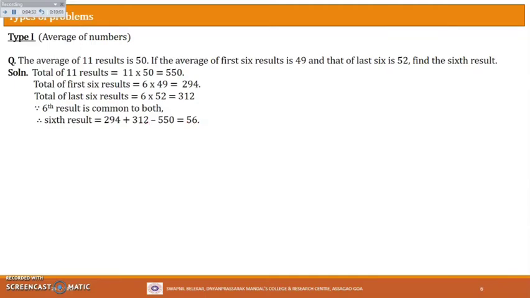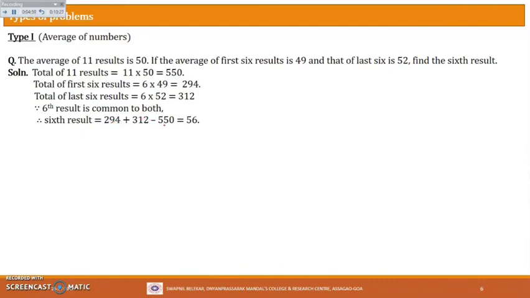It's pretty simple. Here you see this 294. What is this 294? 294 is nothing but the total of the first 6 results. That means it is the total of the first 6 terms, correct? First term plus second term plus third term plus fourth term plus fifth term plus sixth term. That total will give you 294 if we add all those first 6 terms. Let us look at this afterwards.